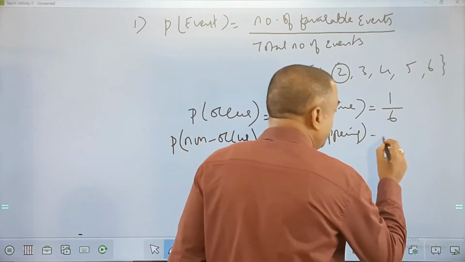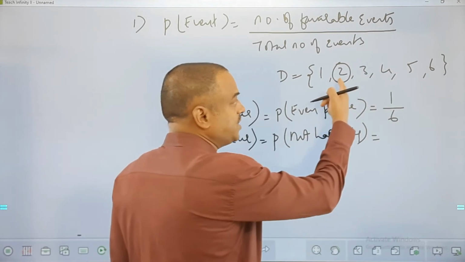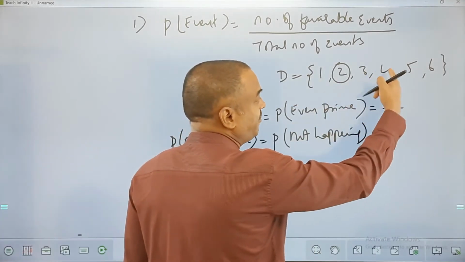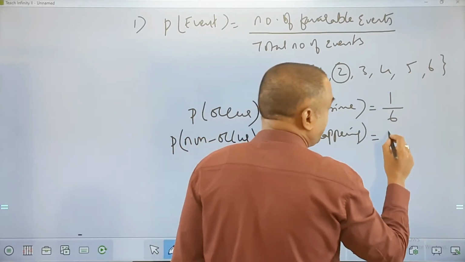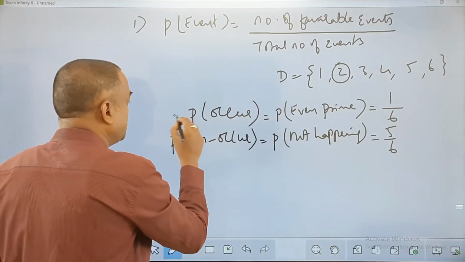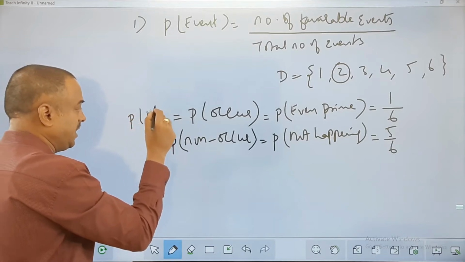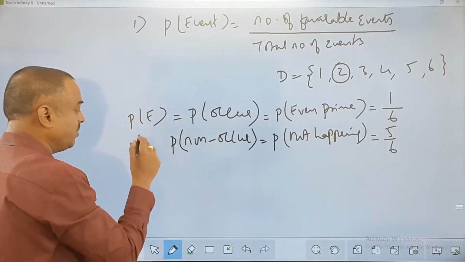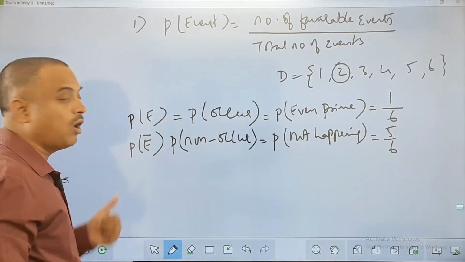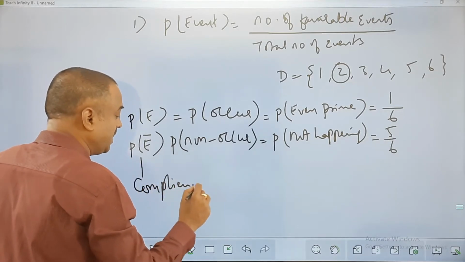So how many events here are not in favor of the question? The question is to find an even prime. How many are not in favor? 1, 3, 4, 5, 6. That means 5 out of 6. So normally the probability of happening we call P of E, and the probability of non-happening we call P of E dash. This is called the complement event.